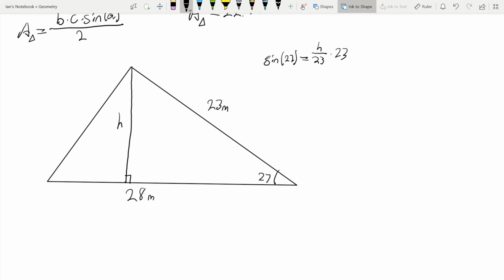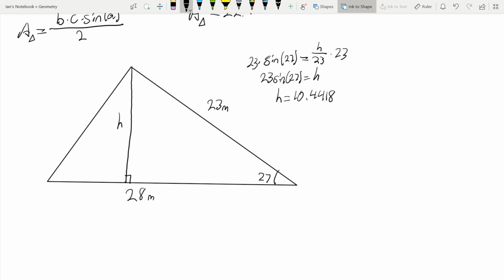We multiply both sides by 23 and get 23 sine of 27 equals h. Pull out my calculator. Sine 27 times 23 is 10.4418. So h equals 10.4418, rounded to the 4th decimal place.